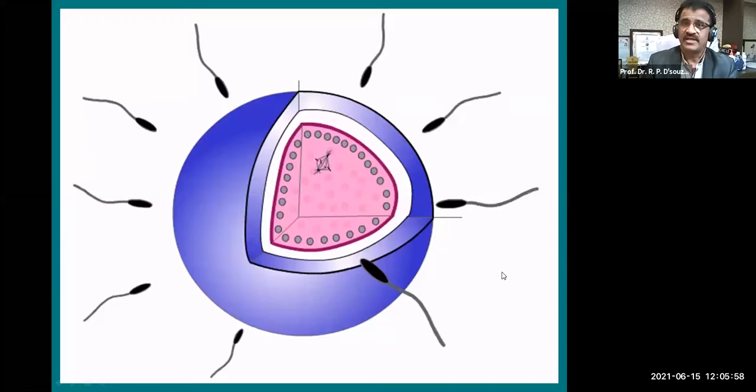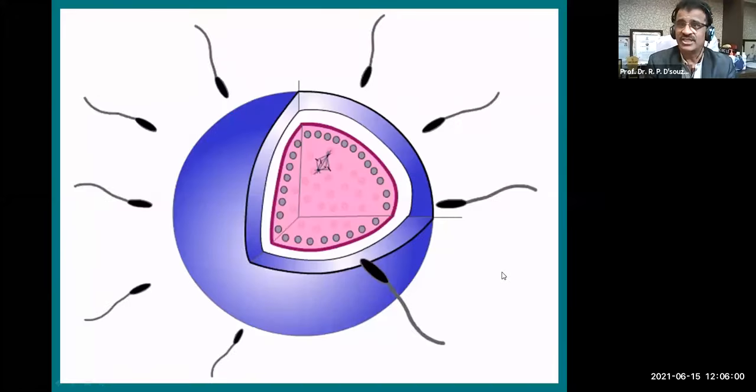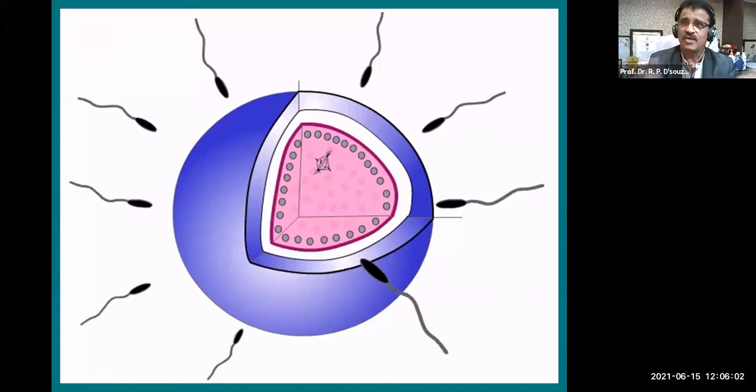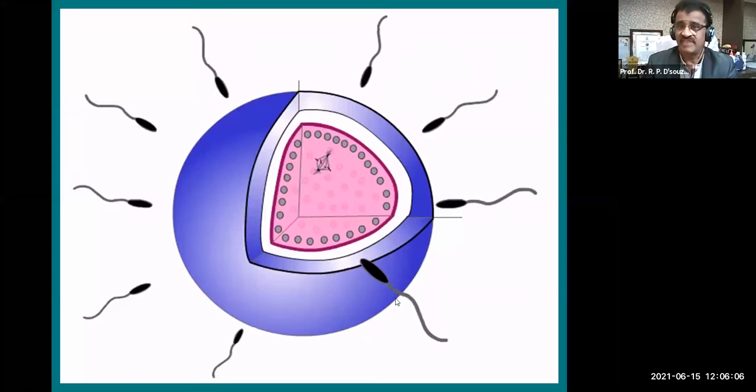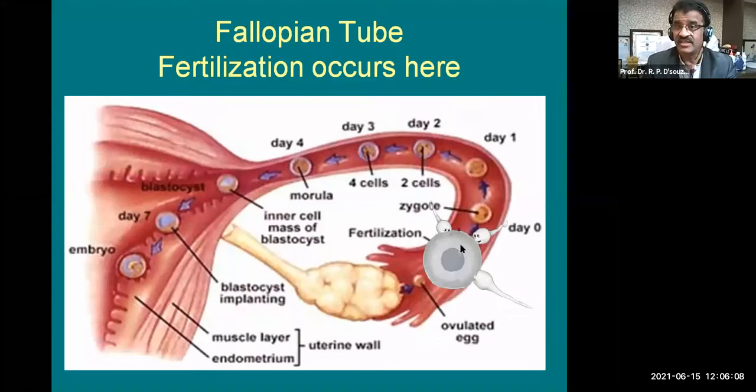And my dear students, if everything is normal, then there is normal fertilization. This graphic is for fertilization. Fertilization takes place here in the fallopian tube, and then the zygote travels for 4 days. On the 5th day, it comes into the uterus for implantation, and from there further growth of the embryo starts. Here, after gametogenesis and fertilization, embryology begins. Embryology is not our topic today, so I would like to end over here.